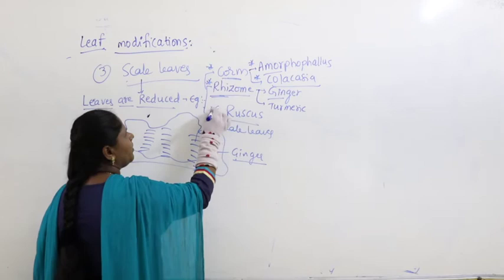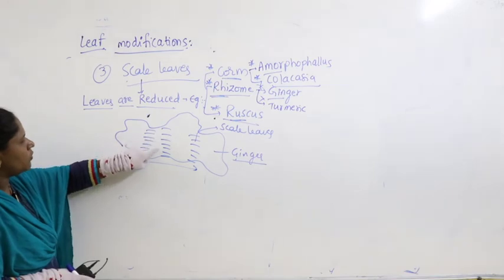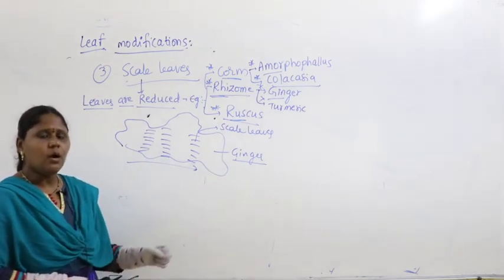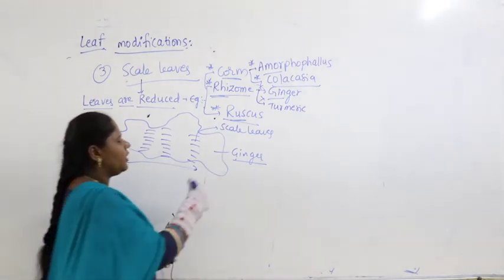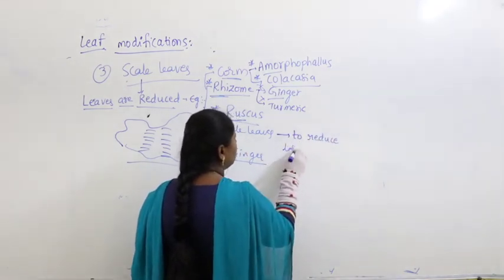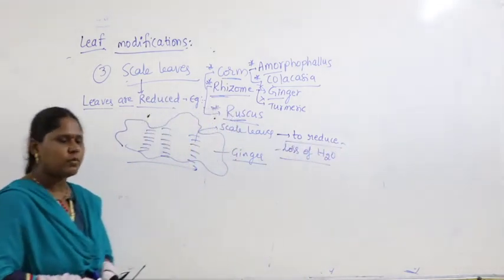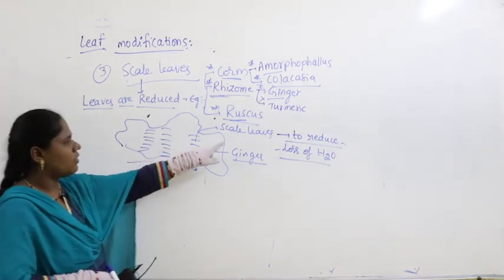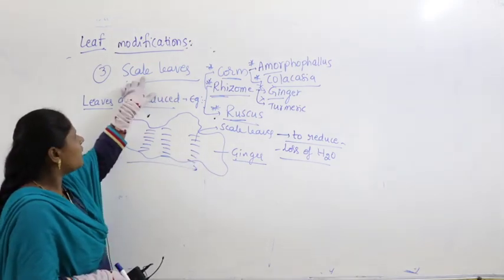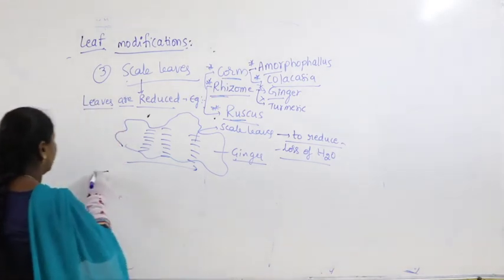Even corm examples, apart from this, even Ruscus. In Ruscus also, leaves are reduced into small lines, they are called scale leaves. Why are they reduced into scale leaves? To reduce the rate of transpiration, to reduce loss of water. Water should not be lost from the plant. Here leaves get reduced to form scale leaves because the stem is doing the function called storage, right? Such type of leaves are called as what? Scale leaves. Next one is, we talk about what we call as phyllodes.